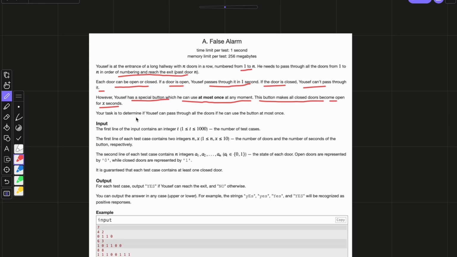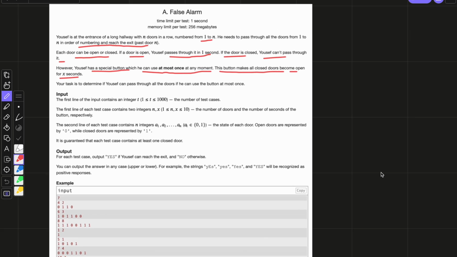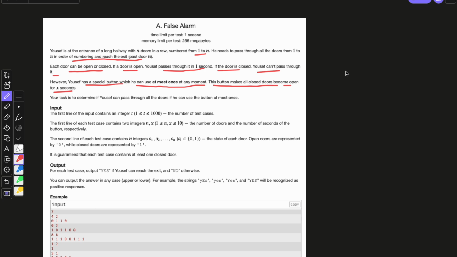Okay, so in this question, there will be given an array which denotes the closed doors or open doors. If 0 is present, that means that door is open, and if 1 is present, that means the door is closed. So Yusuf has to reach from the first door to the nth door, and he has to pass through it.